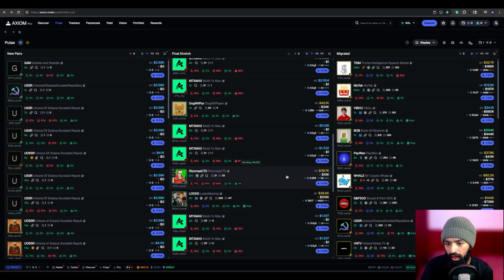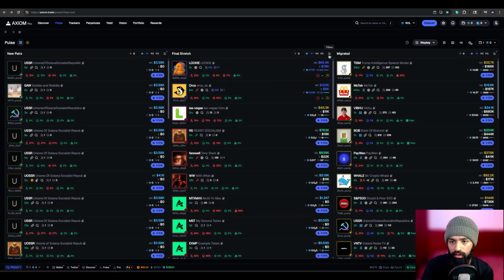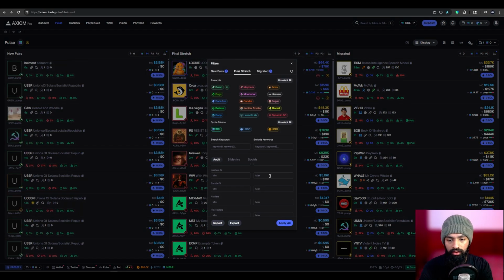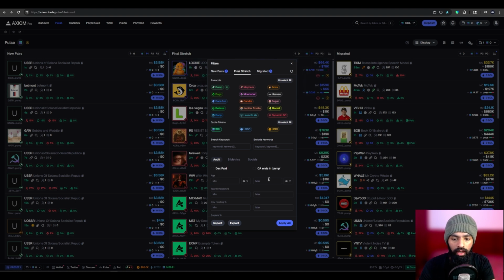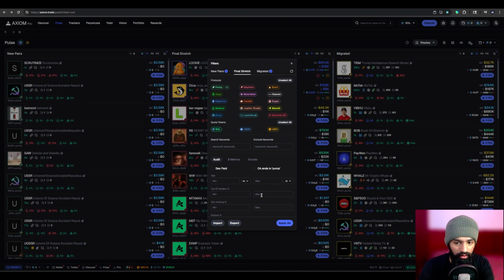Come on now. And if you're looking to trade safer coins, you want to set some filters. For all of these, I think a good number would be around max 40%.